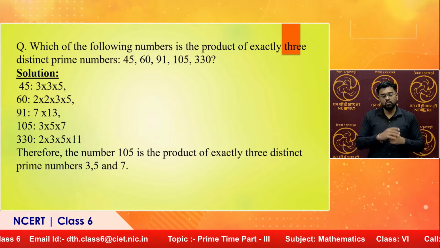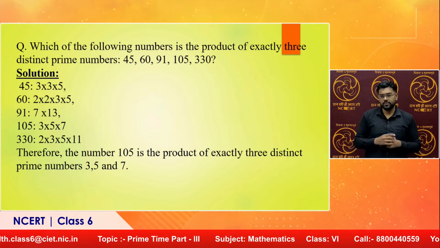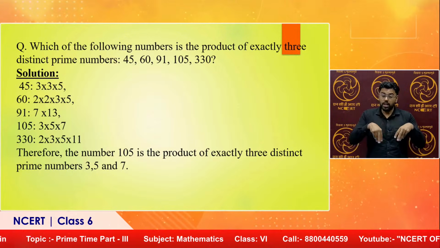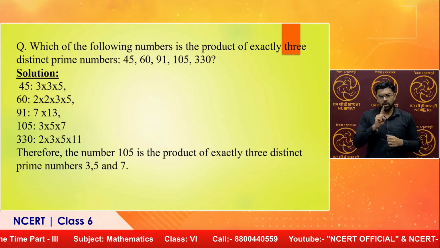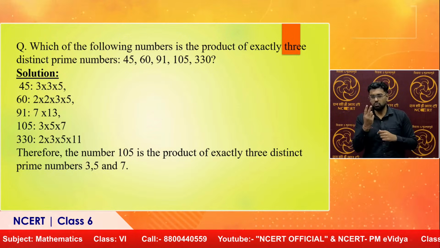Yes. Come to 60. 2 into 2 into 3 into 5. Again, no. We have 4 factors here, and 2 is a repetition. What about 91? 7 into 13. 2 numbers, but we need 3. Okay. Now come to 105, Harpreet.